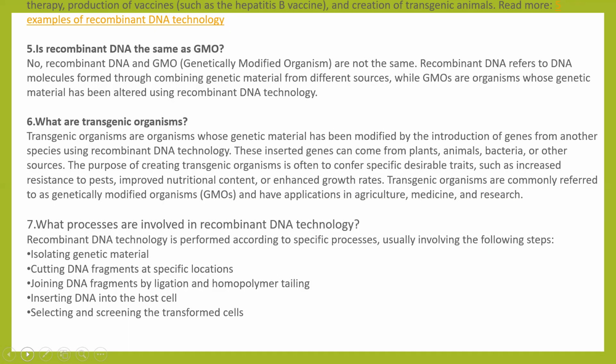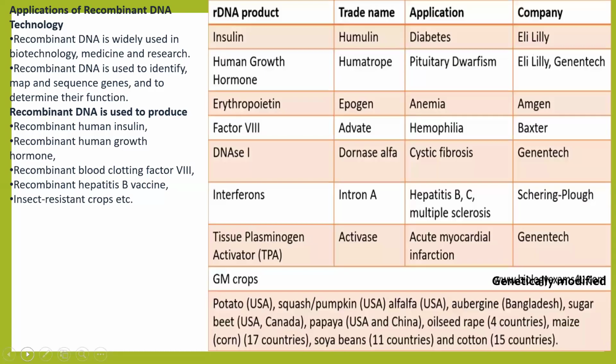Now, next question, question 7. What processes are involved in recombinant DNA technology? The processes are isolating the desired genetic material, cutting the DNA fragment at a specific location, joining DNA fragments by ligation and polymer tailing, inserting the DNA into the host cell, and selecting and screening the transformed cells. As for applications, recombinant DNA technology is used in medicine and research, to identify, map, and sequence genes, and to determine their function. It is used to produce human insulin, human growth hormone, recombinant blood clotting factor, hepatitis B vaccine, and insect-resistant crops.